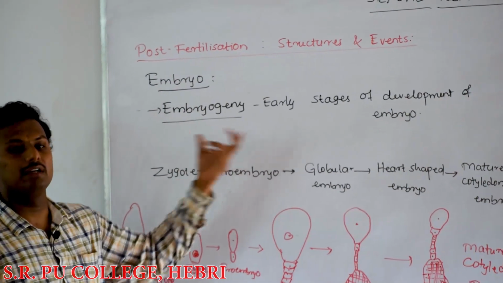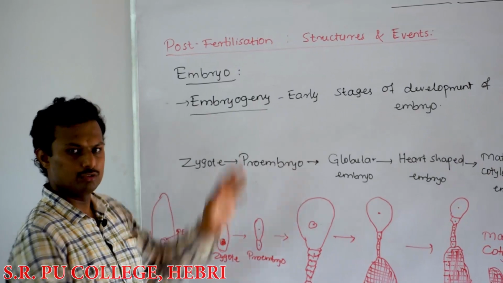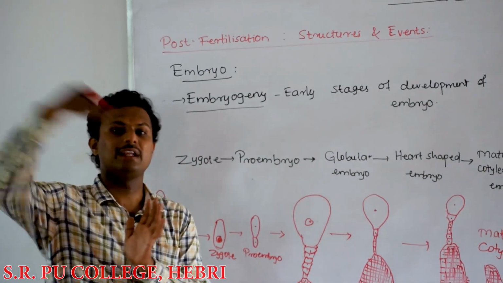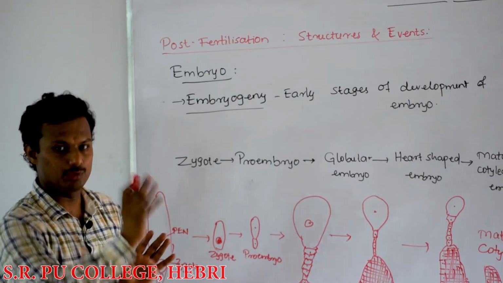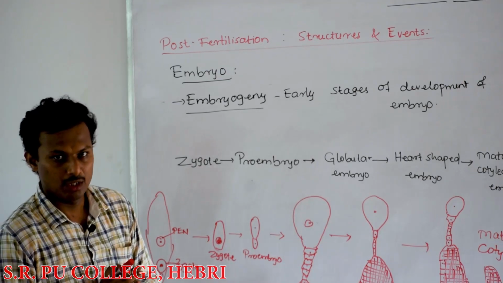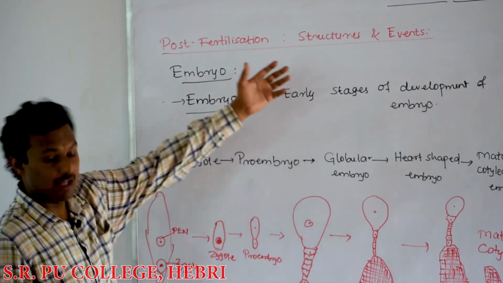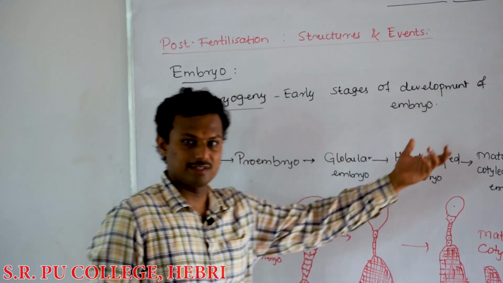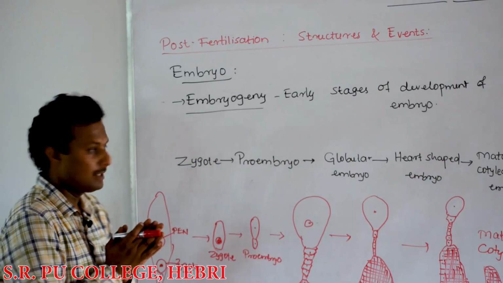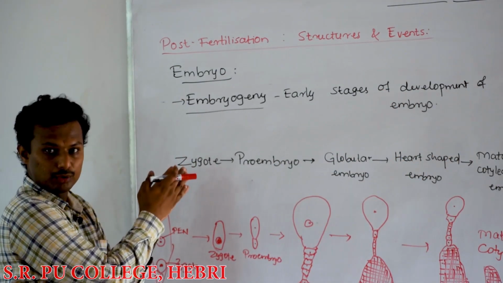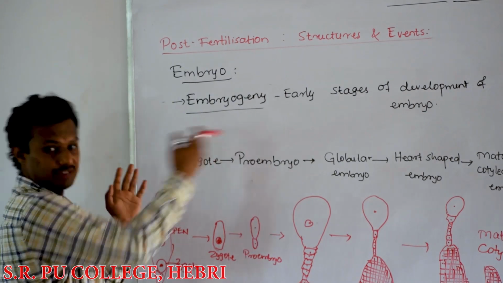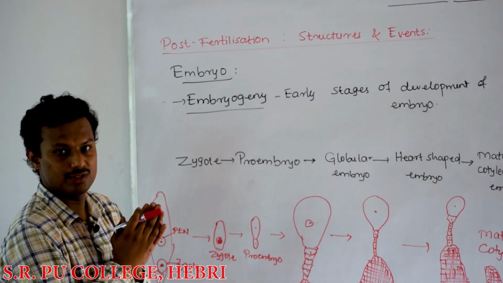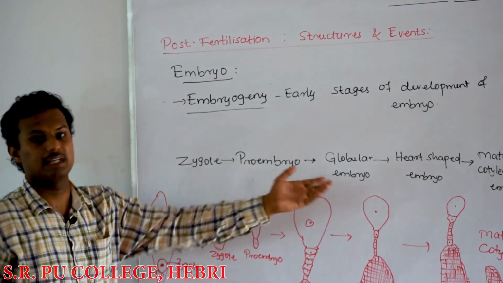That is, the early developmental stages of the embryo, finally leading to the mature embryo, is what is called embryogeny. Though in angiosperms the monocots and dicots are different in various respects, the stages and sequence of development of the embryo are more or less the same.